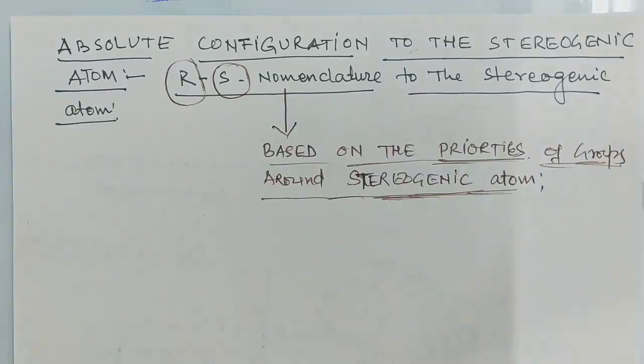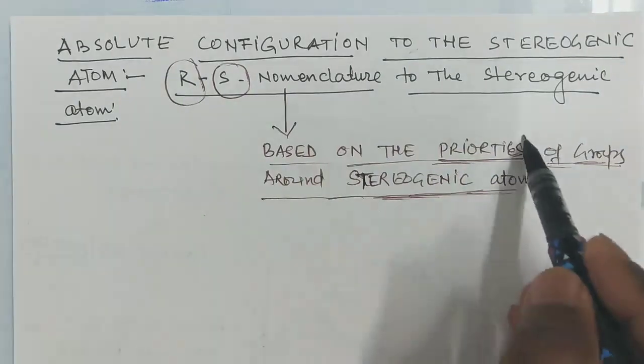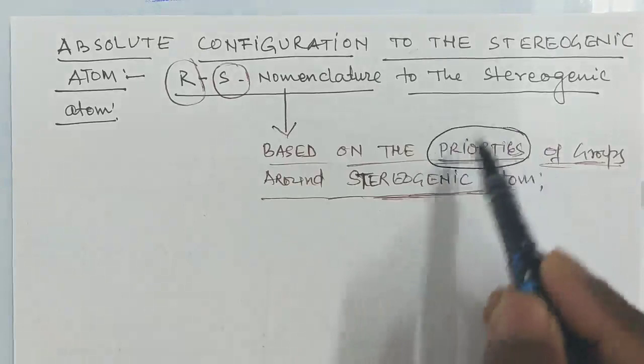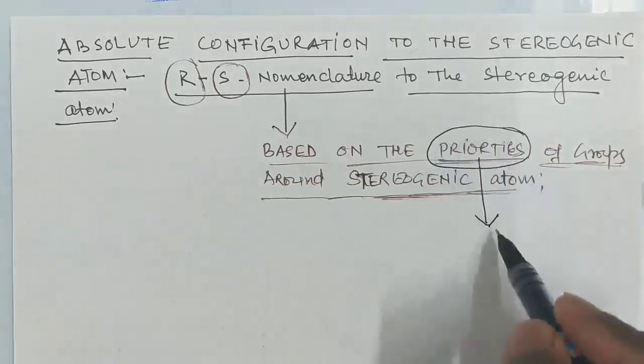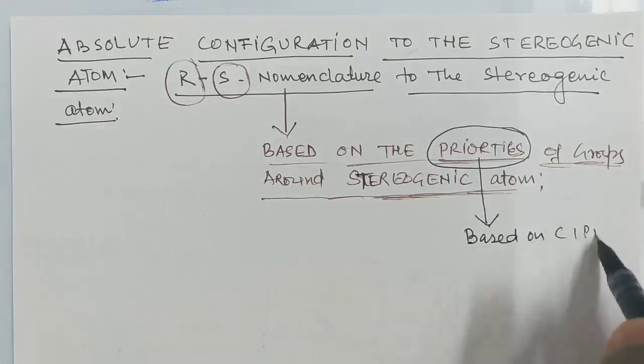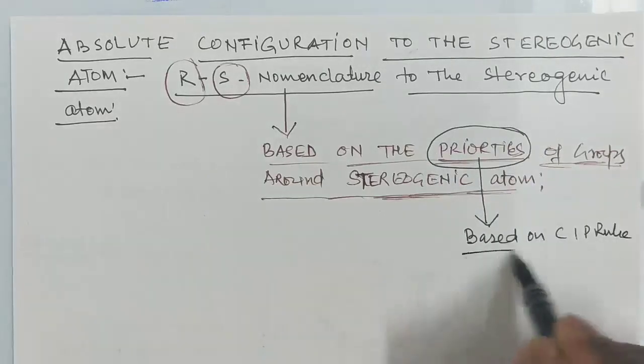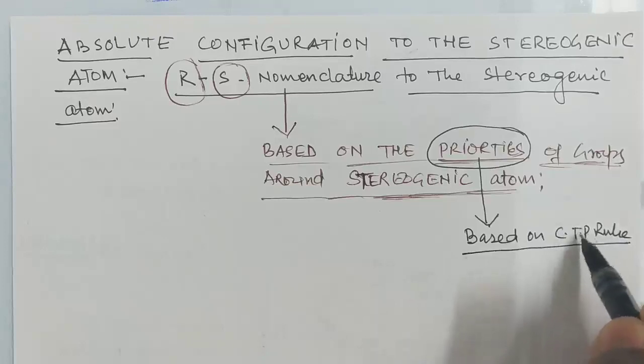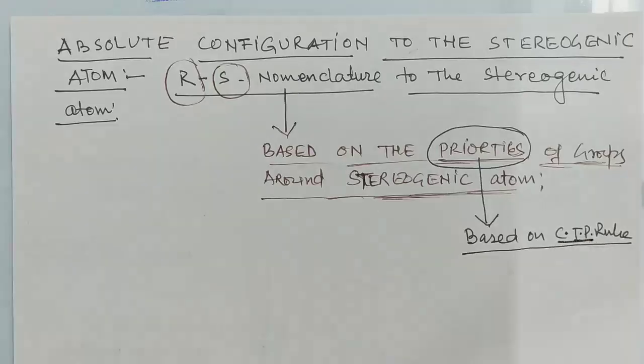And what is the basis of priority? It is clear whenever you are giving theoretical priority to any group. So priority is based on the CIP rule, which you have already gone through, the Cahn, Ingold, and Prelog rule, right? So on the basis of the CIP rule, you give the priorities to those groups or atoms, and after that you should assign the R and S nomenclature.